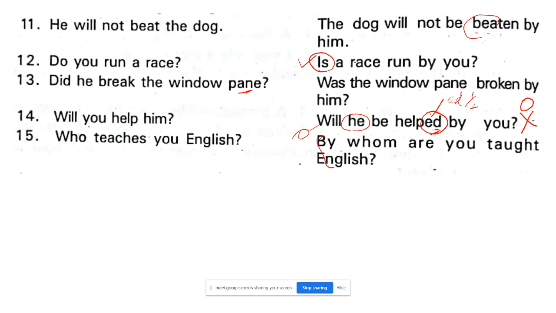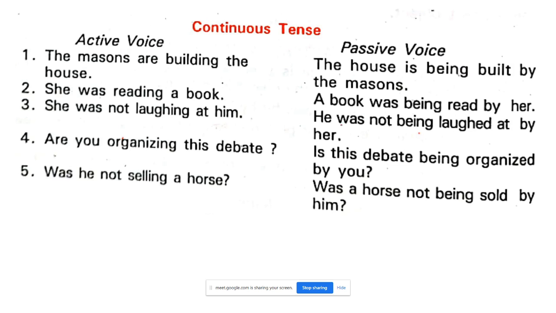ठीक है, तो you do number of exercises. Who teaches you English, girls? By me, by whom, ma'am. By whom are you taught English? Girls पूछा, the boys said. By whom are you taught English? Okay. Yes.